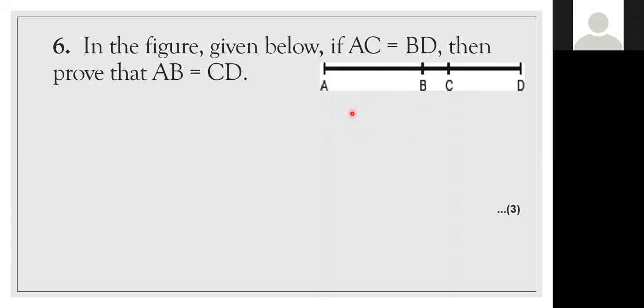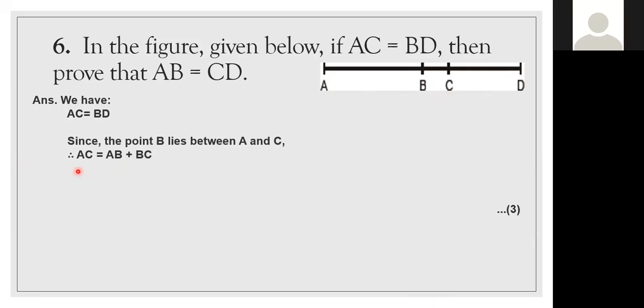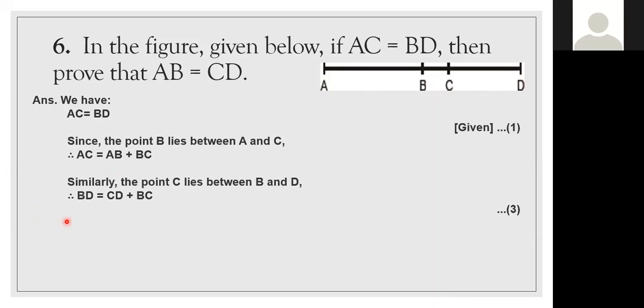One minute, I'll tell you here. A to C is nothing but AB plus BC, children. AC is nothing but A to B plus B to C. Same thing, BD is nothing but BC plus CD. Am I clear, all of you? So here AC is equal to AB plus BC. And same thing, BD is equal to CD plus BC.